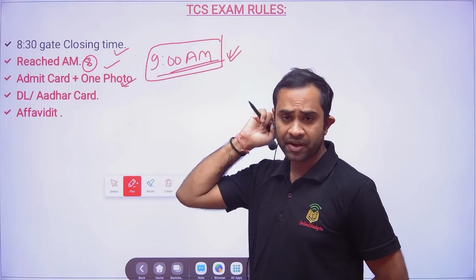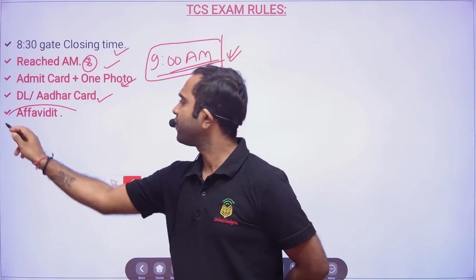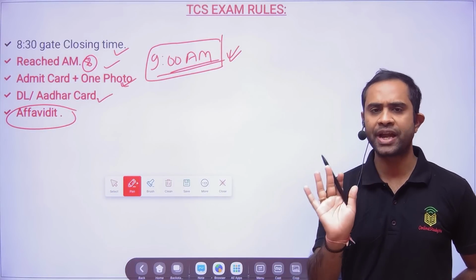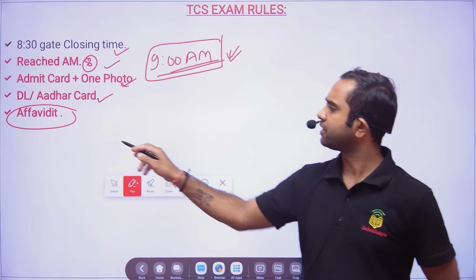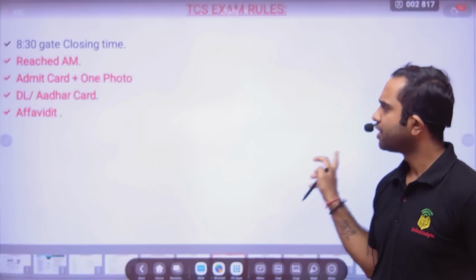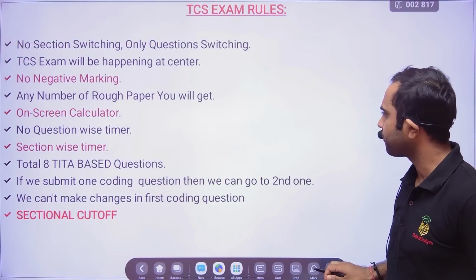Admit card plus 1 photo you have to take, DL or Aadhaar card you have to take, and an affidavit. If we talk about the affidavit, if your date of birth or something else is wrong, then at some centers they are providing the affidavit so that you will be able to write the exam. Now if we talk about the exam rules, they remain the same, there is no change.